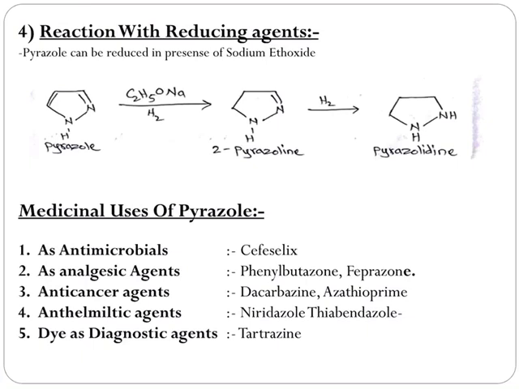Dacarbazine and azathioprine are the anti-cancer agents which also contain pyrazole nucleus in their structure. Niridazole and thiabendazole are the anthelmintic agents which also carry pyrazole ring in their structure. Tartrazine is another pyrazole moiety which is a dye used as a diagnostic agent. This is about pyrazole.